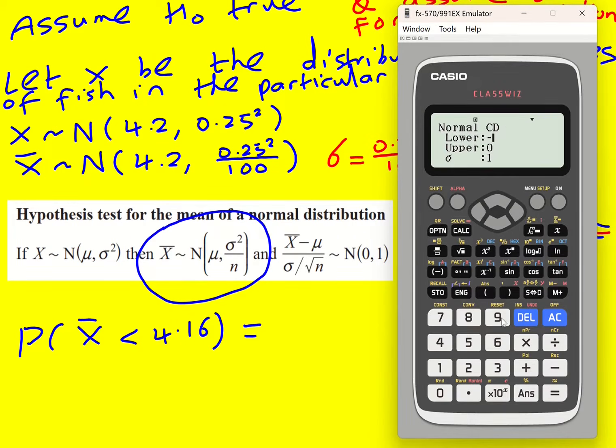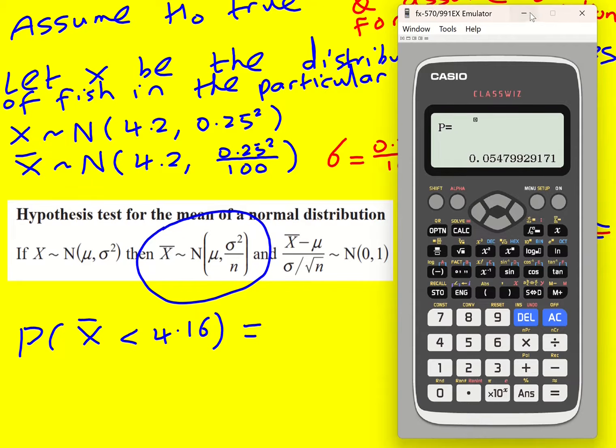The lower value is just going to be a very, very small, big negative number, and the upper one is going to be 4.16. The sigma is going to be 0.25 divided by 10. You must use that. And the mean is our original H0 mean, 4.2.